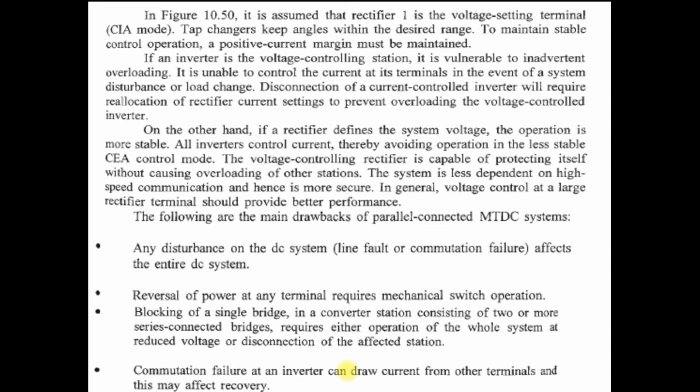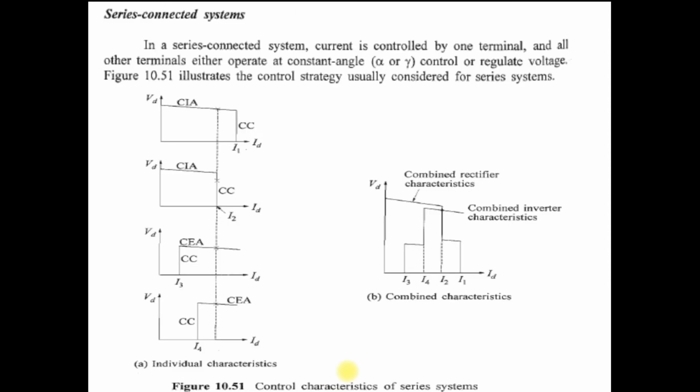Now the next point is the control of the series connected system and its VI characteristics. In the series connected system, as we know, all the converters are connected in series, which means they maintain constant current. Clear? In this system, the current is controlled by one terminal and the other converters are operated in constant angle or voltage control modes. In a parallel connected system, one converter is operated in voltage control mode and the other three converters operate in constant current mode because it is operated in parallel.